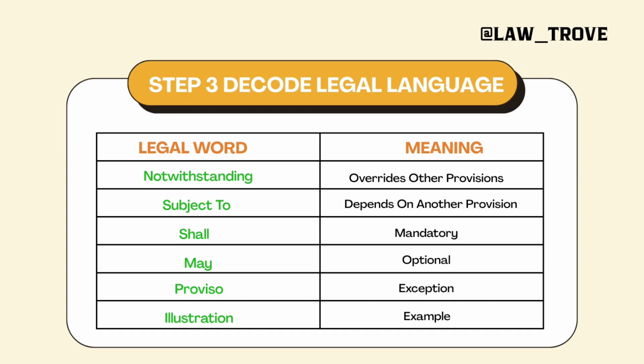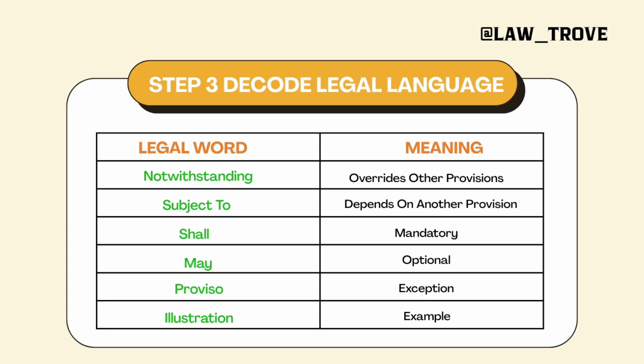So I'm going to discuss 5 words which are specifically mentioned in all of these statutes, and they serve very different purposes. So the word number 1 is notwithstanding. Wherever notwithstanding is mentioned, it means that this particular section has overriding effect over whatever is mentioned after notwithstanding. So I have to read the notwithstanding and whatever is mentioned after that. So this means that wherever notwithstanding is mentioned, that particular section or clause will have overriding effect over others.